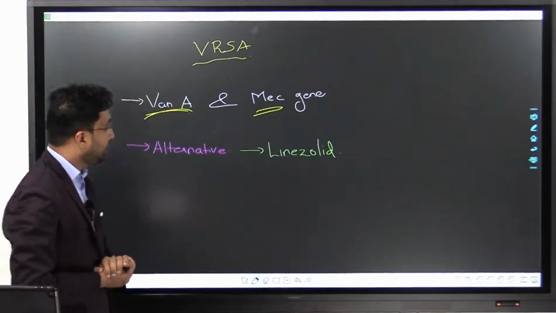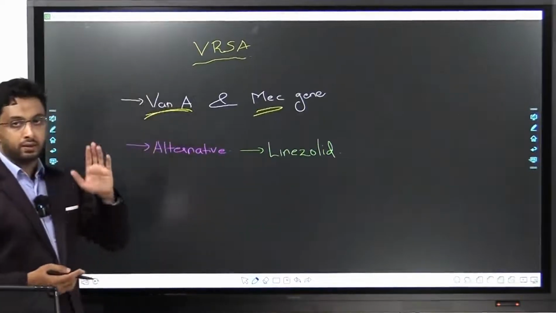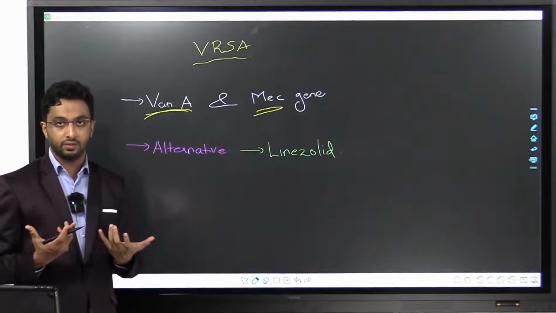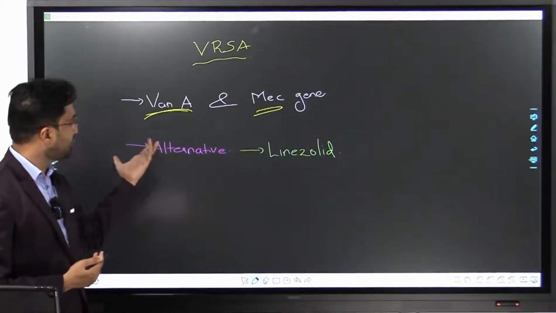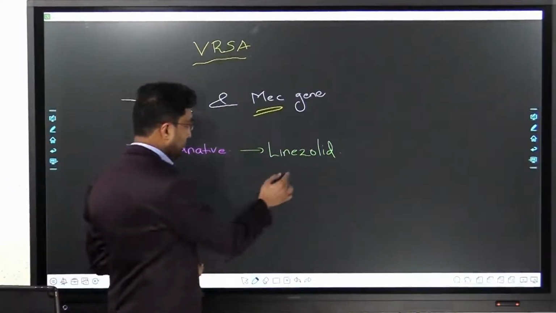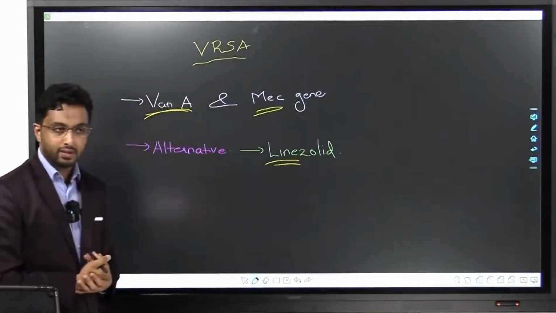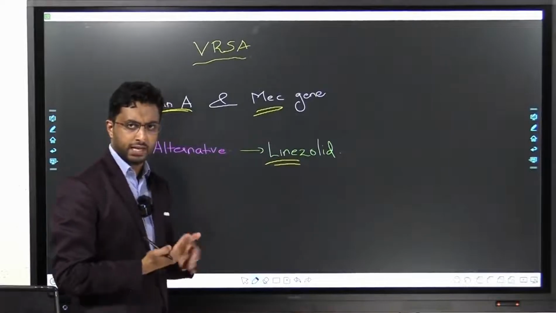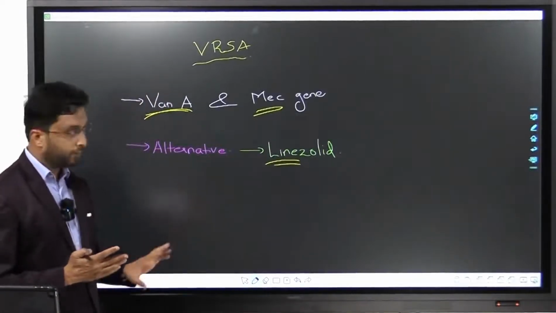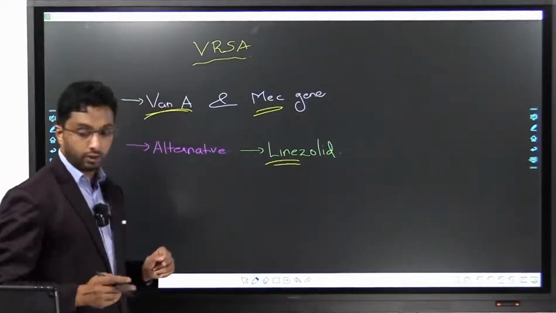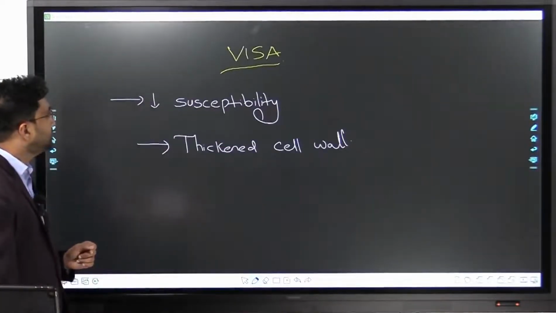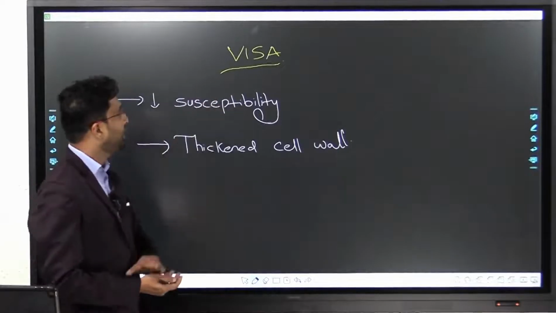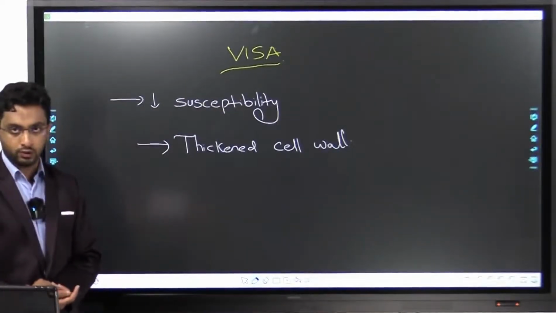It's very important that if you find a patient is resistant to vancomycin, what's the drug you give them? You give linezolid. We'll study all this in pharmacology, what the mechanisms are and everything, but for now note it down. VRSA, linezolid. Now, the next is VISA, that is vancomycin intermediately resistant Staphylococcus aureus.